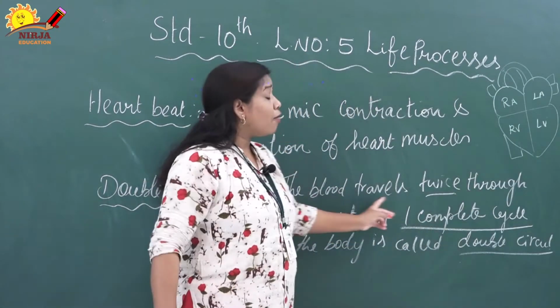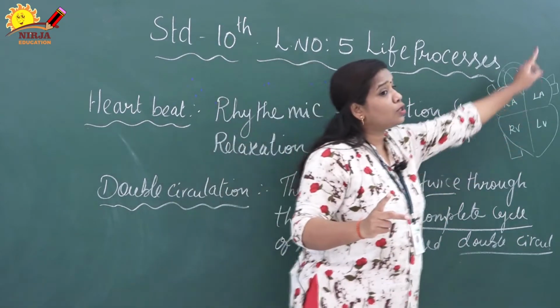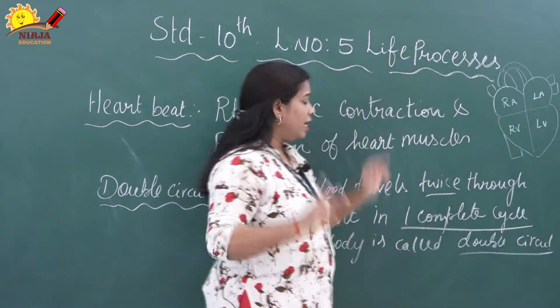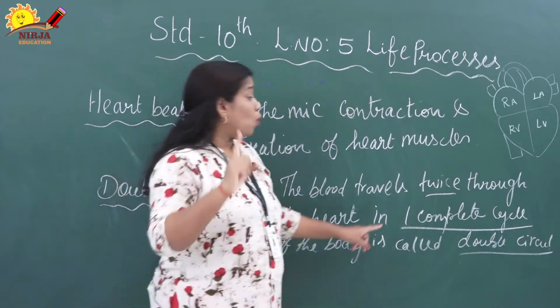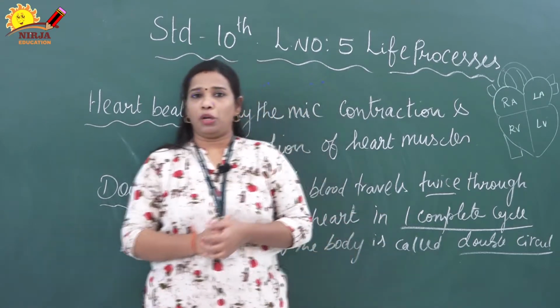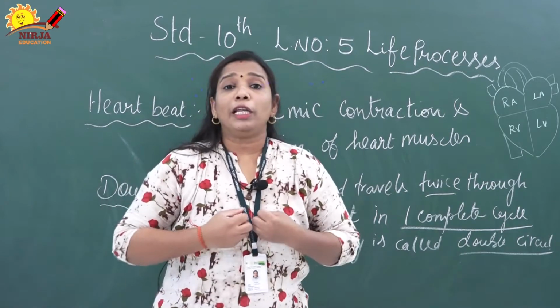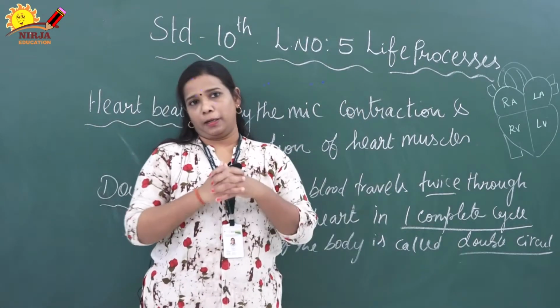Now the blood travels twice through the heart. One time it is coming inside, another time it is going out. Again it is coming in and going out. This way, two times it passes through the heart in one complete cycle of the body, which is called double circulation. So the heartbeat pumps the blood, and that is the reason the entire double circulation occurs.